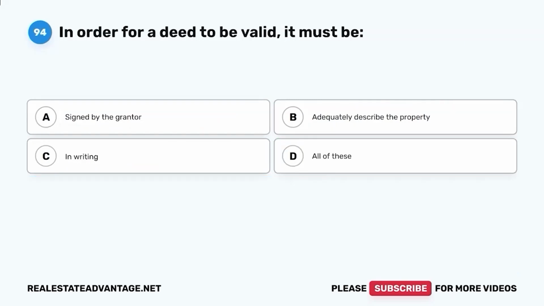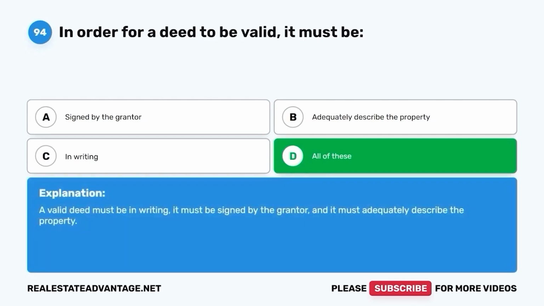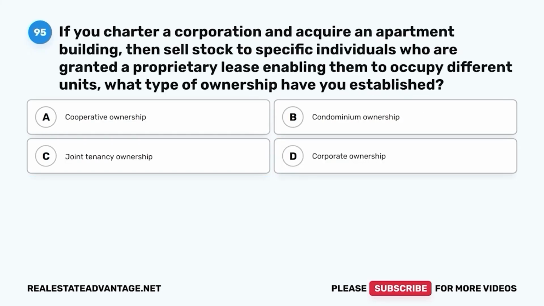Question 94. In order for a deed to be valid, it must be A, signed by the grantor, B, adequately describe the property, C, in writing, D, all of these. The correct answer is D. All of these. A valid deed must be in writing, it must be signed by the grantor, and it must adequately describe the property.